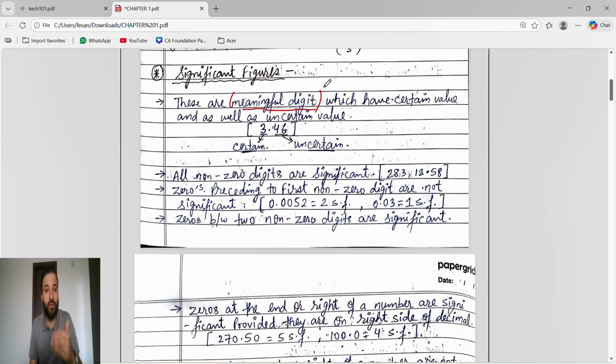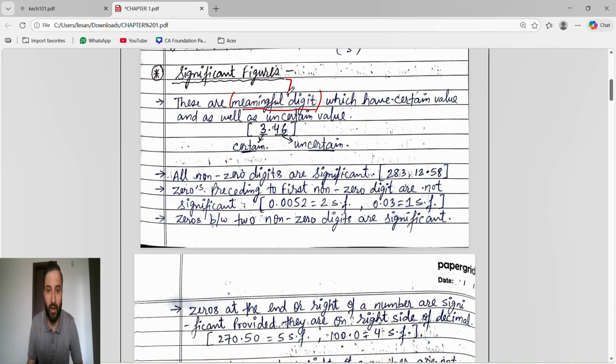So which type of value will we take in significant figures? Those which have an approximate value, like 20.666789, like the value of pi, 3.14. That type of values we take in significant figures.